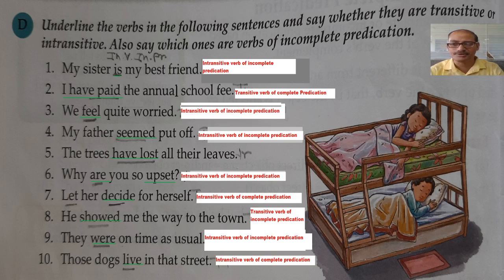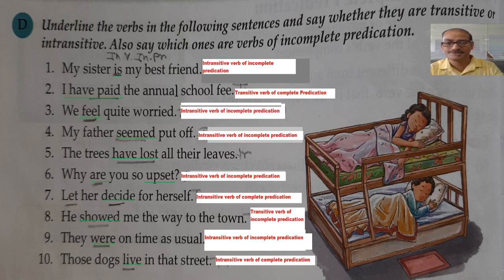Dear students, try to understand in simple language. Suppose there is a sentence, and in that sentence if an object is there, the verb is transitive. Without that object, if the sentence still gets some sense, then it is a transitive verb with complete predication. But if without that object the sentence does not get any meaning, then it is of incomplete predication.